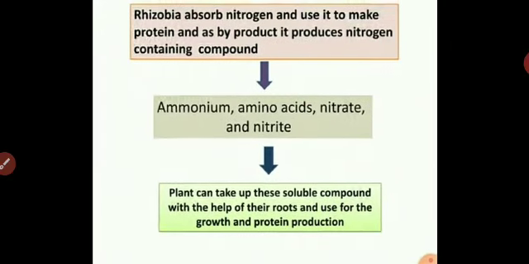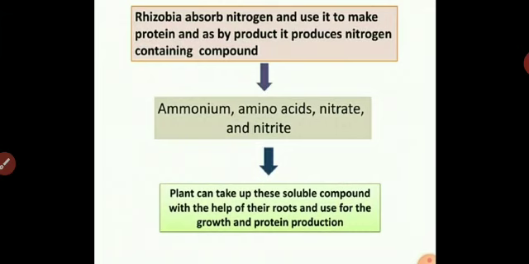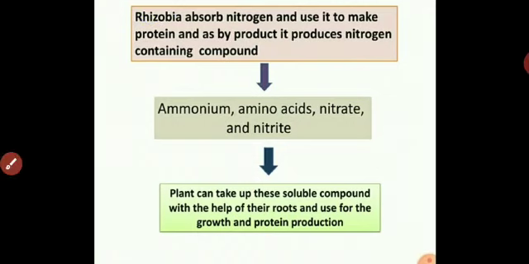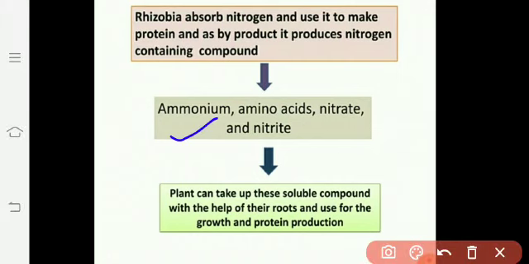Here is the flow sheet diagram of nitrogen fixation. Here, the bacteria rhizobium absorb nitrogen and use it to make protein. Protein, you know, is body building material, and as a byproduct it produces nitrogen containing compounds like ammonium, amino acids, nitrate and nitrite.